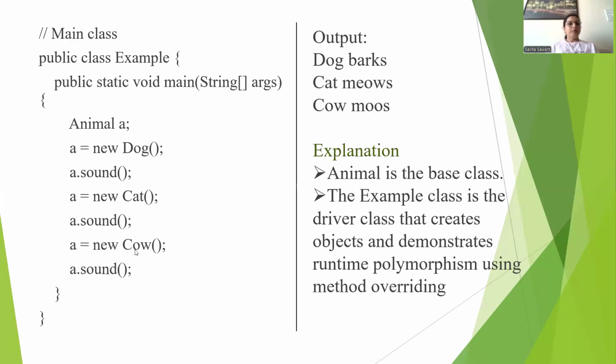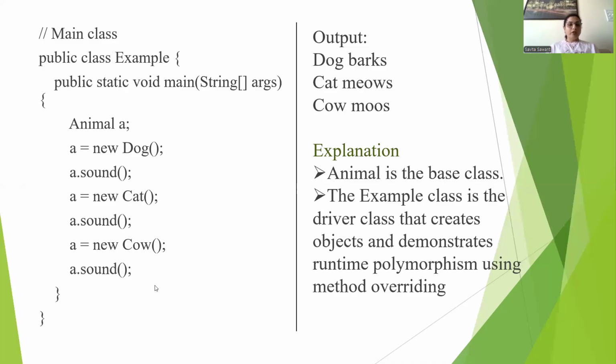This is the main class where we have written the main method. We have created a reference A of the animal class, so animal is the parent class. Then we have assigned an object of the dog class to A, and then we have called the method sound on A. So object A is now an object of the class dog.